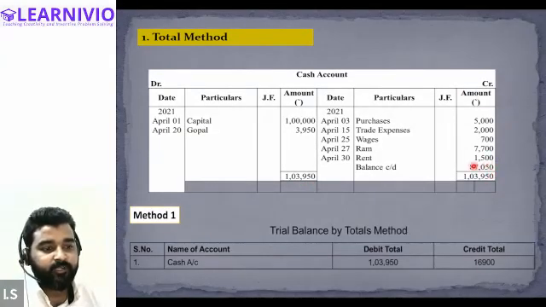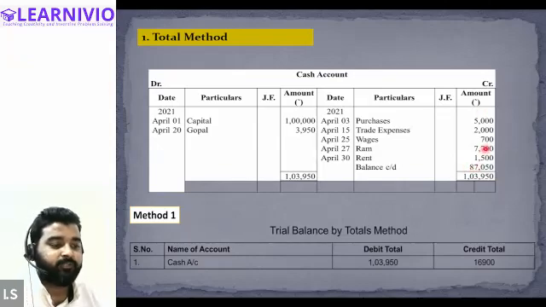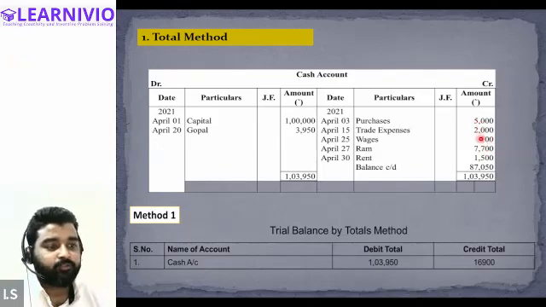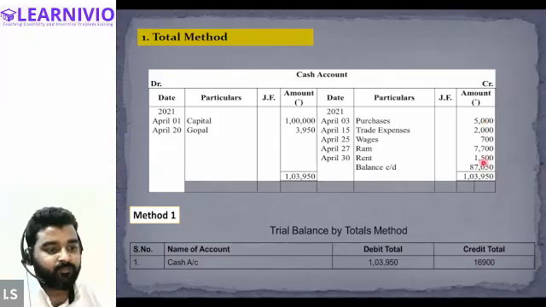For the total of the credit side, exclude the balancing figure. I'm not talking about the balancing figure. Just total the values of the credit side. When you total the values of the credit side, you add 5,000 plus 2,000 plus 700 plus 7,700 plus 1,500. So 16,900, correct. So the total of the credit side is 16,900, and the total of the debit side is 1,03,950.